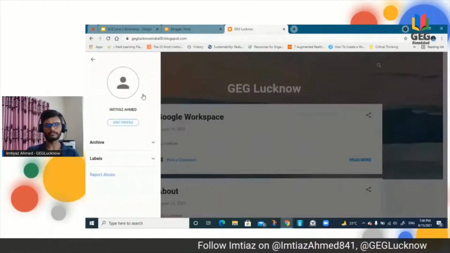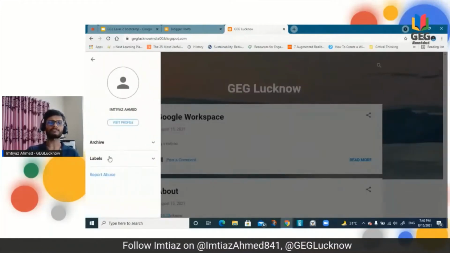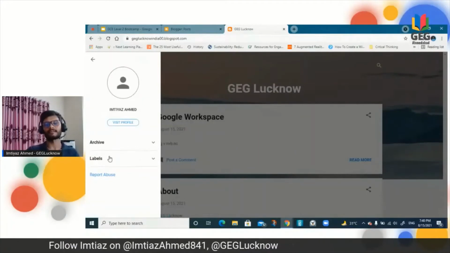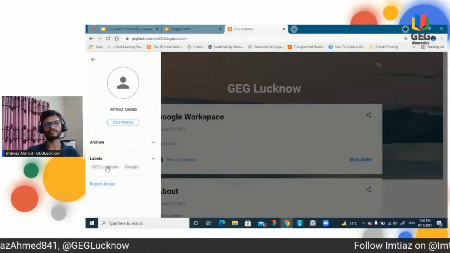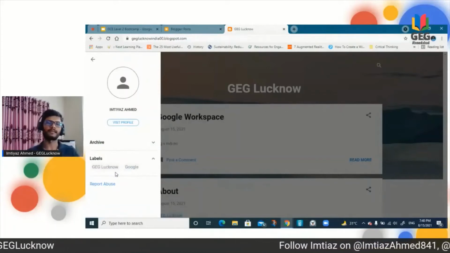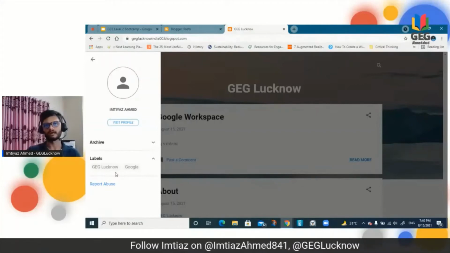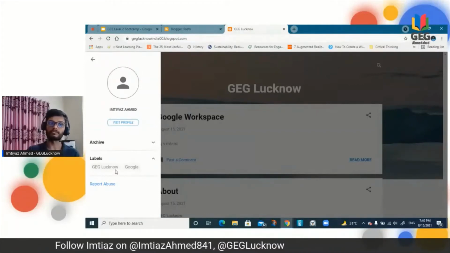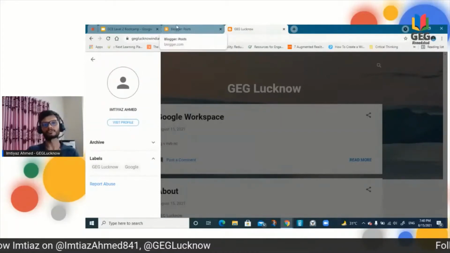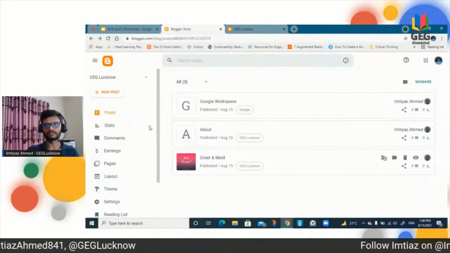When you click here, the label will show here. This is the important thing, and that is the need for creating or setting the labels, right? As many labels as you set, you can simply click here and jump to what you want to read on that particular blog, or go to a particular post, right? So these are all the things about labels.